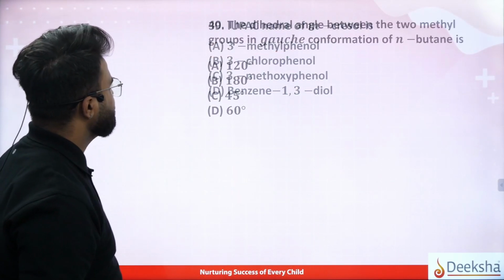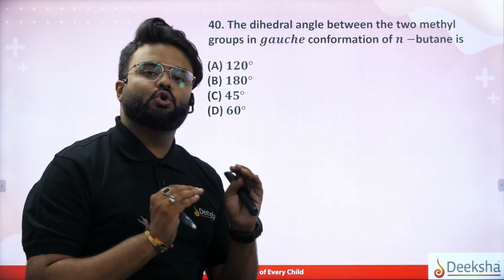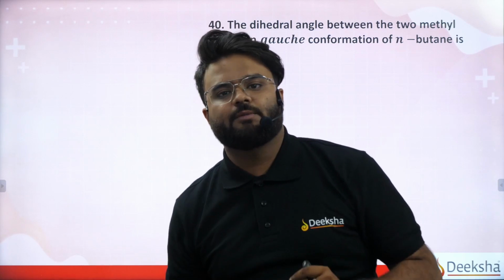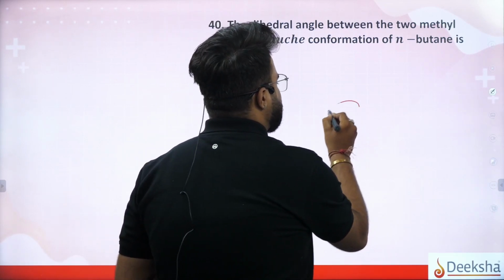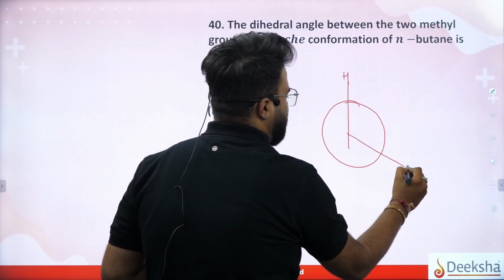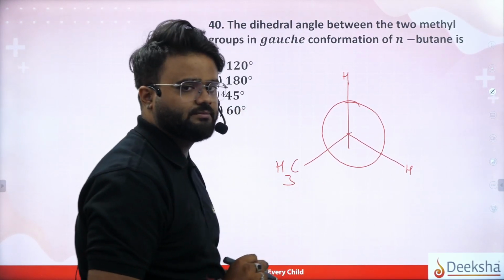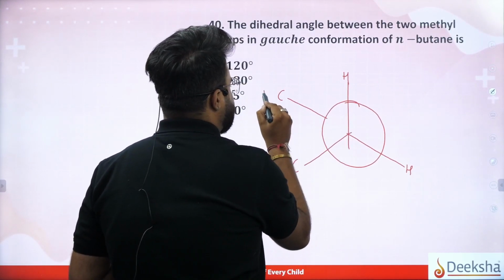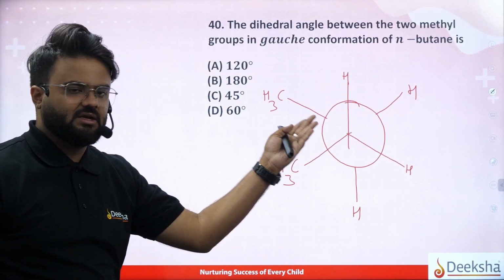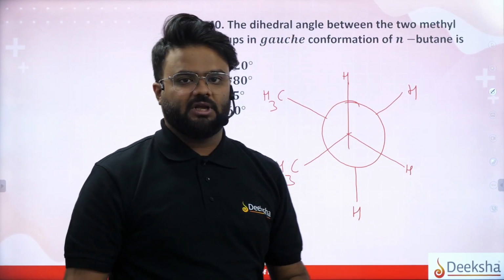Understood? The dihedral angle between two methyl groups in the gauche conformation of n-butane. Gauche conformation of n-butane is like this. Here it is H, here again it is H, and here it will be CH3. Similarly at the back, here CH3, here H, and here H. This is the front side, and that is the back side. This is the gauche conformation of n-butane.